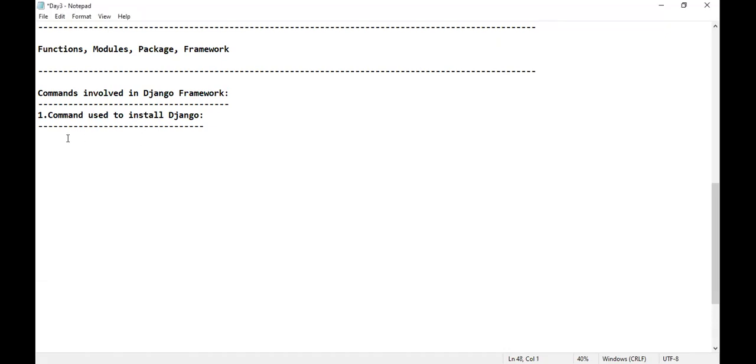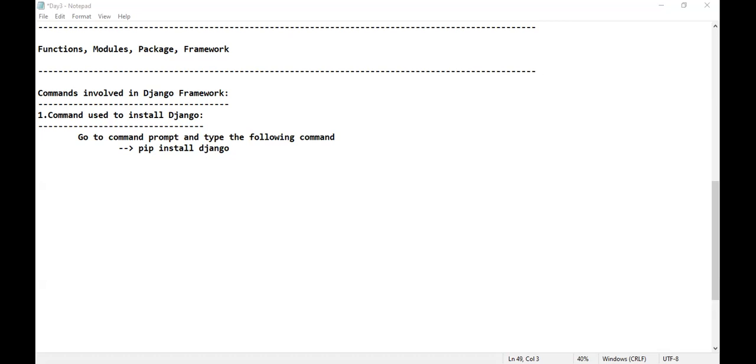Okay, this is how you should be installing Django. Go to command prompt and type the following command, pip install Django. In some of your laptops, if you're entering pip install Django, it will not be installed. At that point of time, what to do? Please don't contact me at that point of time. Search in Google.